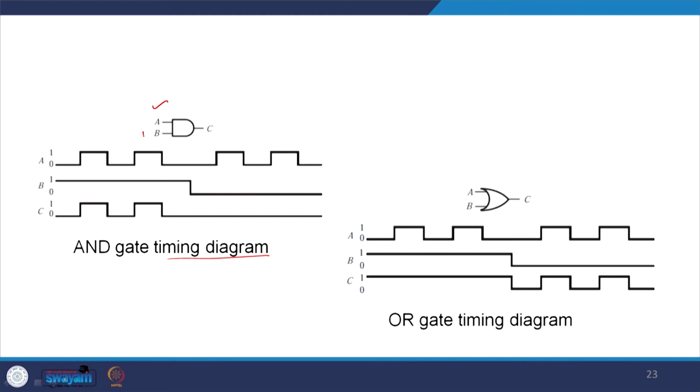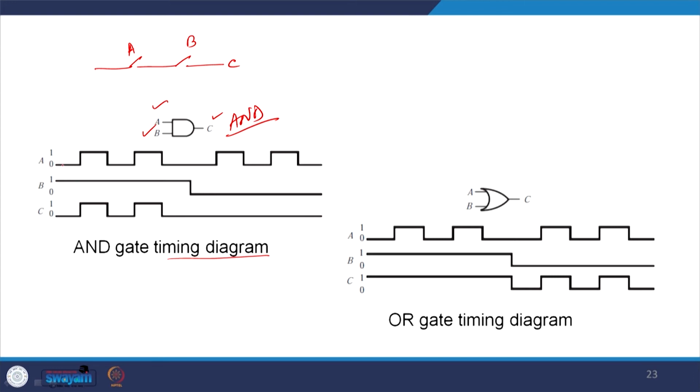Here say A and B are the input and C is the output, and this is the AND. In case of AND, to have a 1 you need to have both the signals as 1. AND is basically two switches in series, that way you can understand it. If this is A and B and you have C, then only if both are 1 will you have C equal to 1.